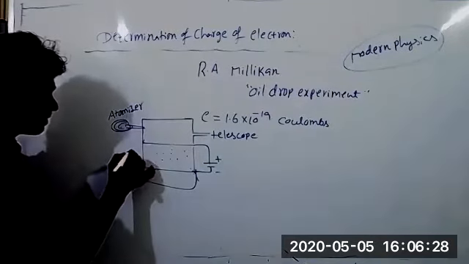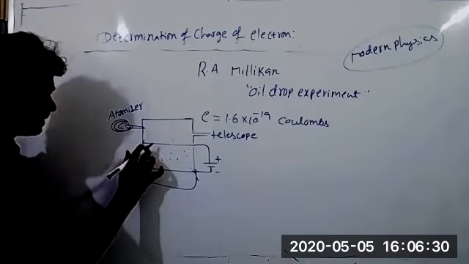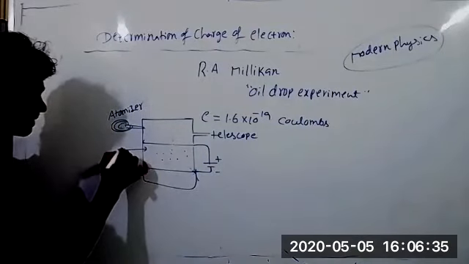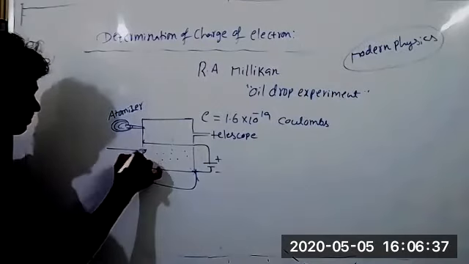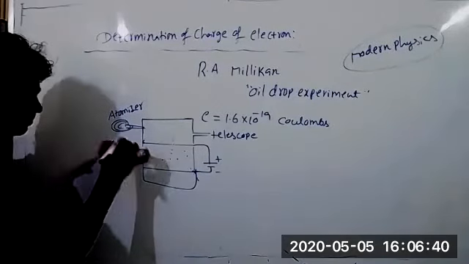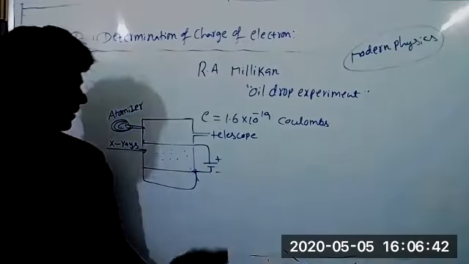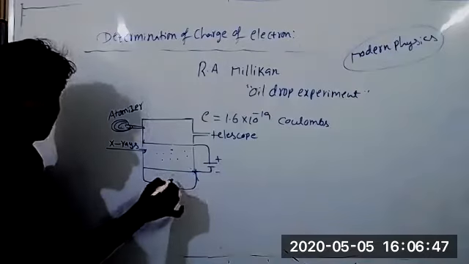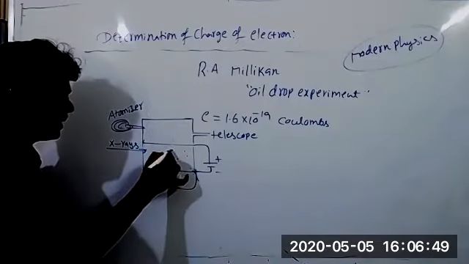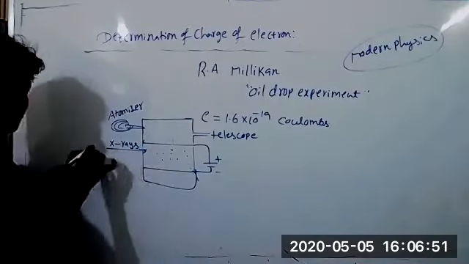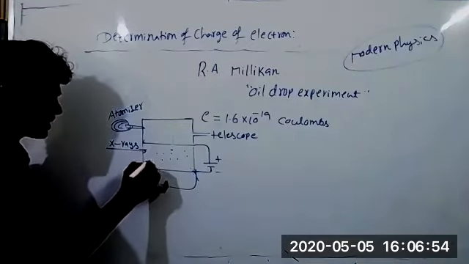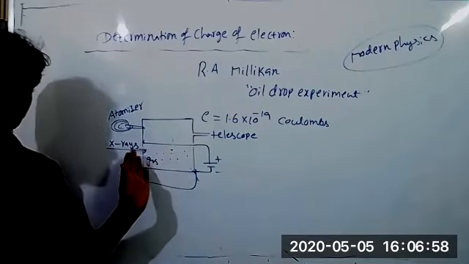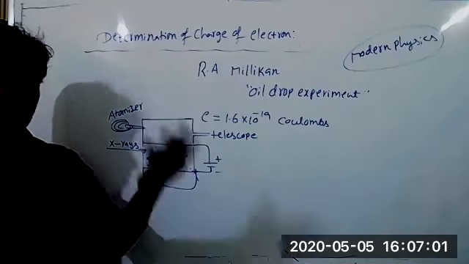And here some gas is also present between the anode and cathode plates. We are passing X-rays also. Because of gravity, generally the oil particles come down. But here, because of passing X-rays, the X-rays ionize the gases present between both electrodes. When gas ionizes, it produces some electrons, right?